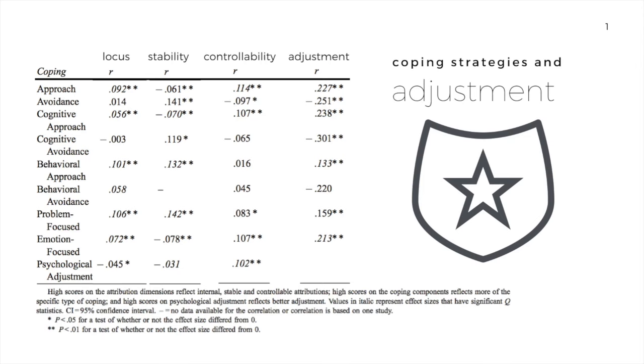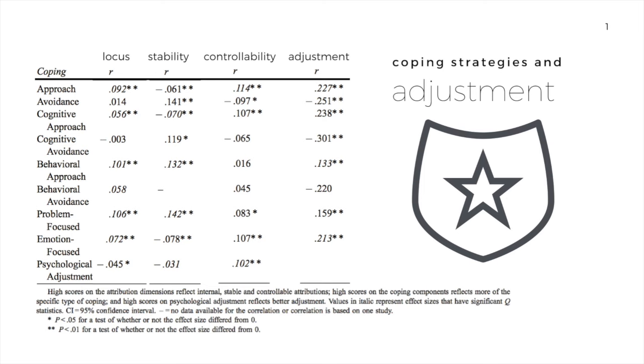So on the left of this table, you can see we have our coping strategies. At the top, we've got approach and avoidance coping. And then it starts to get broken down into cognitive approach, cognitive avoidance, behavioral approach, behavioral avoidance. And then as we discussed, problem-focused and emotion-focused coping. Finally, at the bottom, we can see the psychological adjustment.